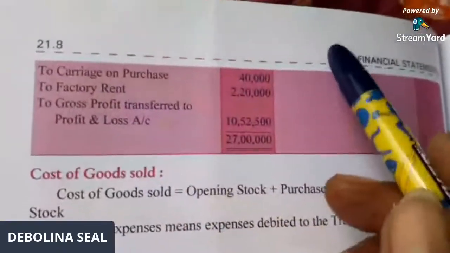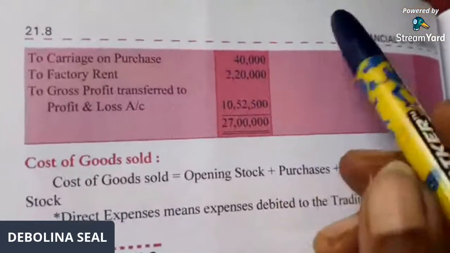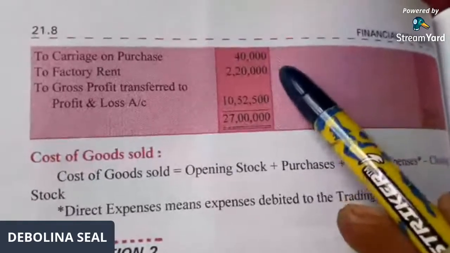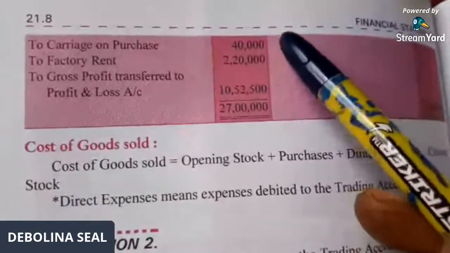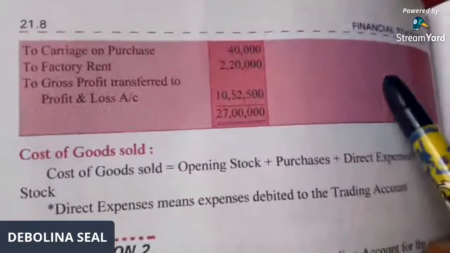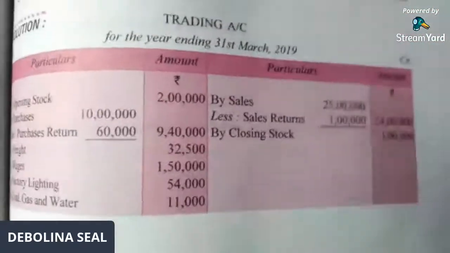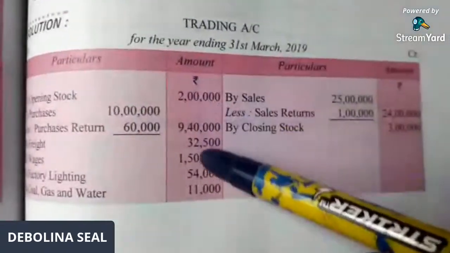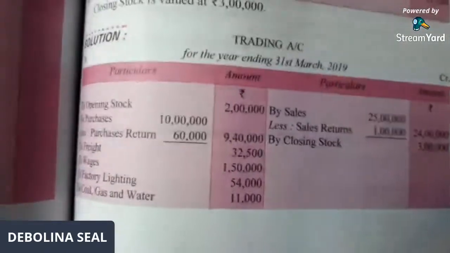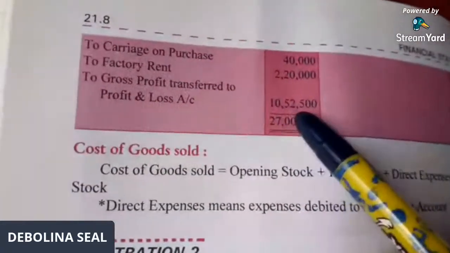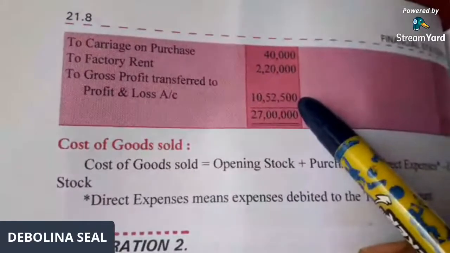Okay. See, we have not written 2 items. Do you remember I discussed last? What are those 2 items that we have skipped? That is office rent and what? Carriage on sales. These 2 items will not come in the trading account. Now how do you solve the sum? Credit side, you do the total. Credit side is 24 plus 3 lakh, that is 27 lakhs. From there you subtract the debit side, all the expenses. When you add all the expenses and subtract, then you get the gross profit. Gross profit is how much? 10 lakh 52,500. Okay. So I think all have followed this sum.